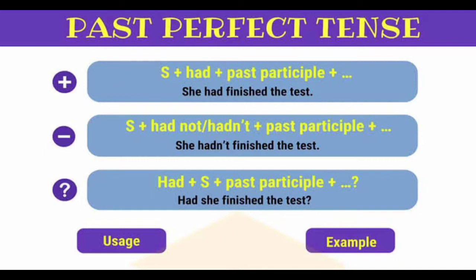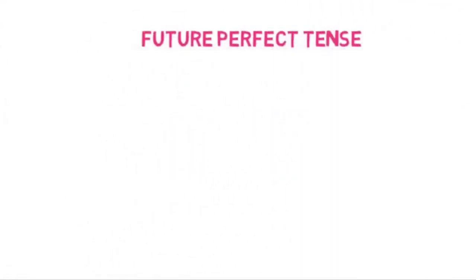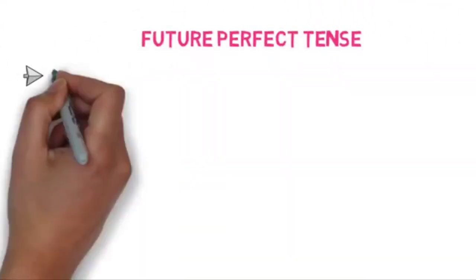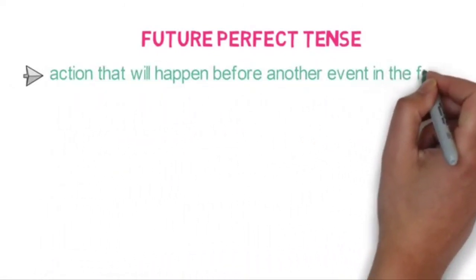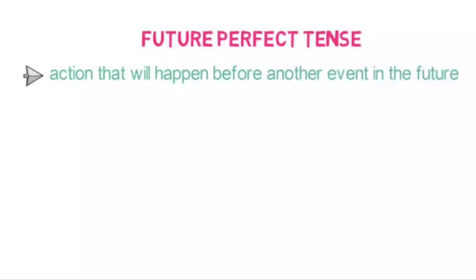Children, that's all from the past perfect tense. Let's move on to the next tense, that is future perfect tense. Future perfect tense. It refers to an action that will happen before another event in the future. Here we are comparing two events in the future.